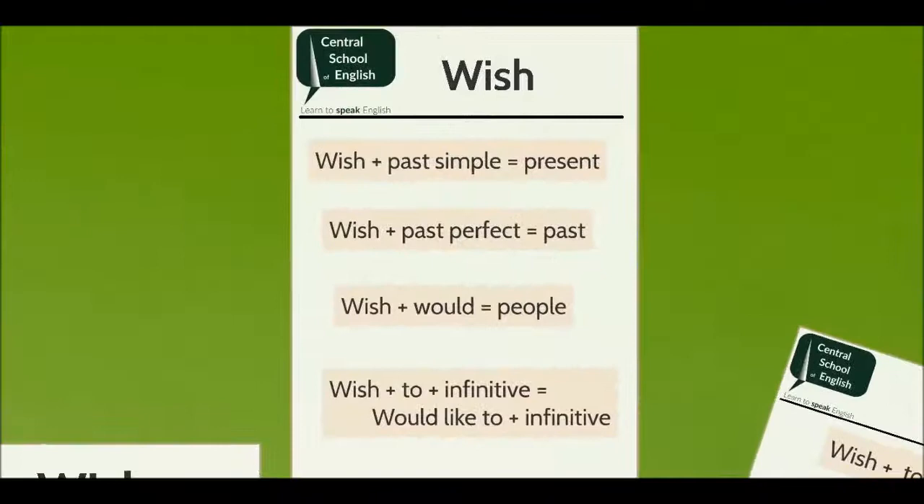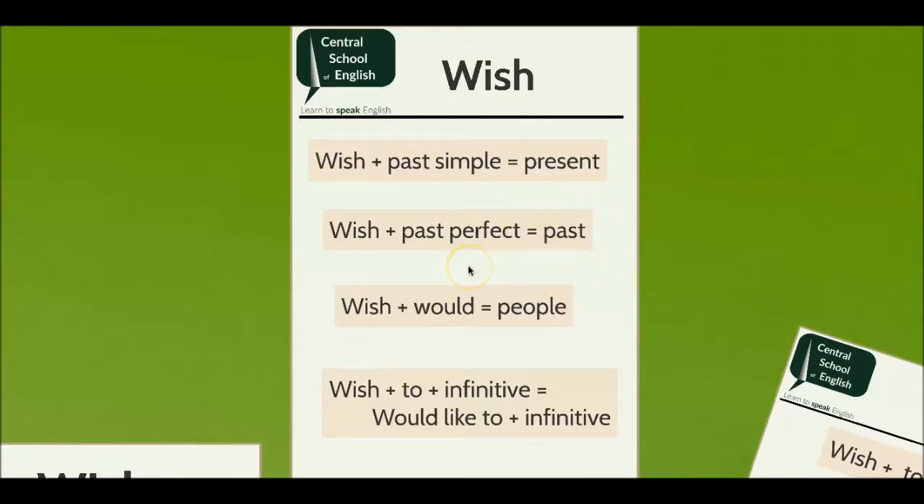In this video, we have practiced many different uses of the verb wish. We learned that we use the verb wish plus the past simple to communicate that there is something in the present that we would like to change or be different. We also learned that we use the verb wish plus the past perfect tense or the past perfect continuous tense to communicate that we would like to change something about the past.